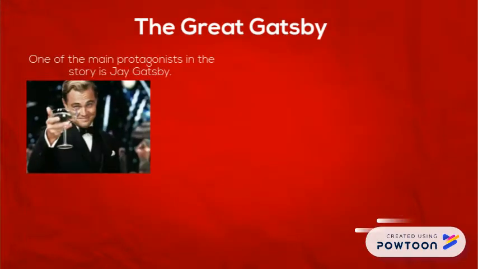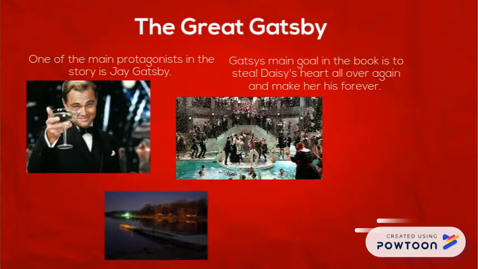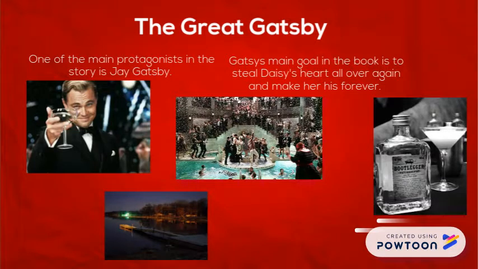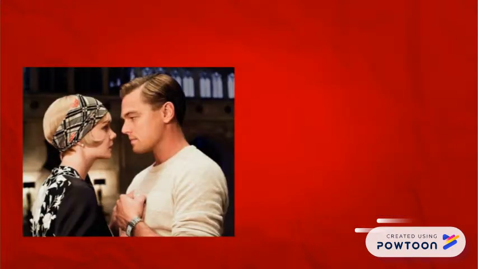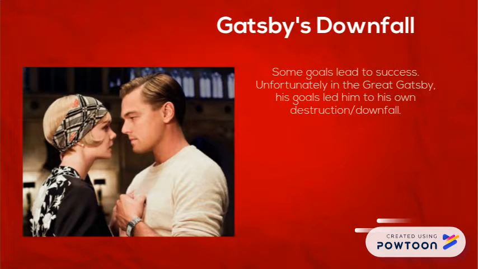One of the main protagonists in the story is Jay Gatsby. Gatsby's main goal in the book is to steal Daisy's heart all over again and make her his forever. In order to accomplish his goals, Gatsby throws big parties to attract Daisy, buys a mansion across from Daisy's house, and becomes a part of bootlegging. Some goals lead to success. Unfortunately, in The Great Gatsby, his goals led him to his own destruction and his downfall.